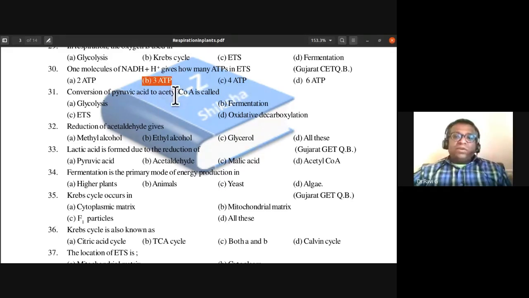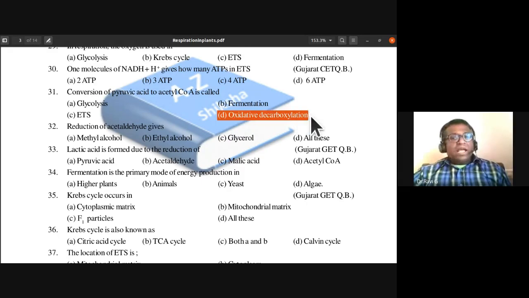31st: the conversion of pyruvic acid to acetyl coenzyme A is called oxidative decarboxylation. So that is the answer. 31st, D is the answer.